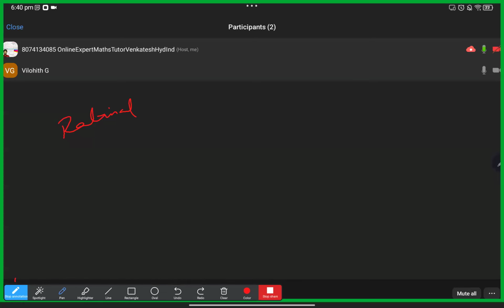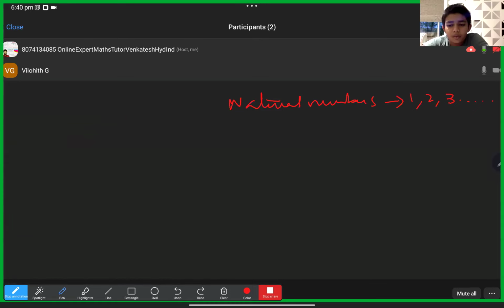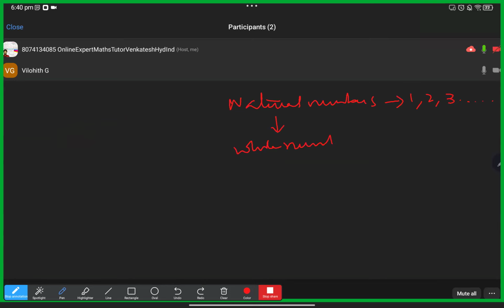We will learn about natural numbers. These natural numbers are 1, 2, 3, and so on. Now, the head of natural numbers is whole numbers. In the next class, we will learn about whole numbers. So now in this list, 0 will be there extra. That is the only difference, right?